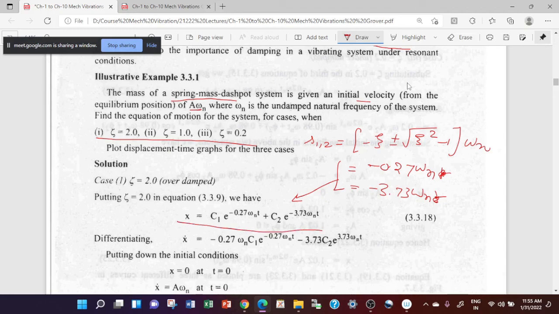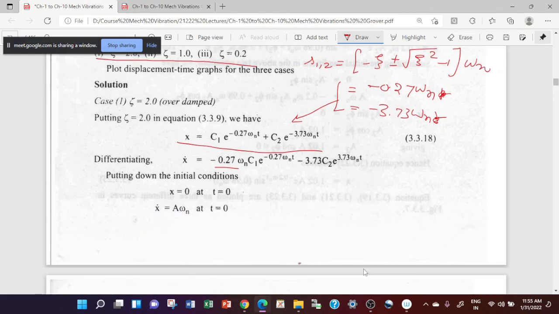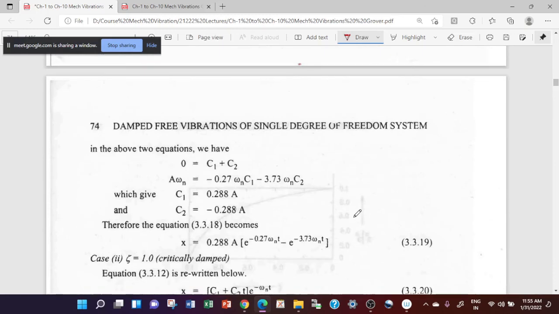Then you can have the x dot here. Then put the conditions given to you. So the conditions are given here: x is equal to 0, x dot is equal to 1, and so on. So you can find the values of C1 and C2 from this, which come out to be like this. So this is your equation of displacement for the overdamped system having a damping factor 2.